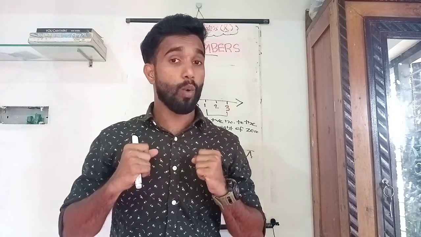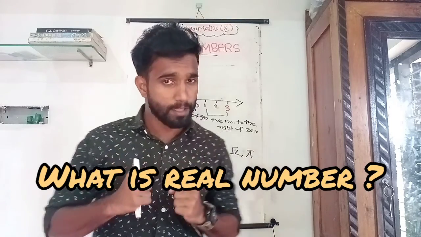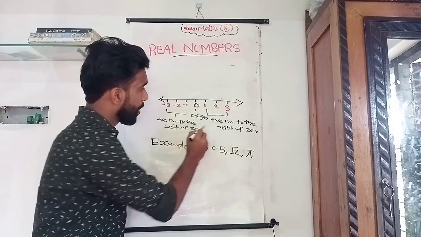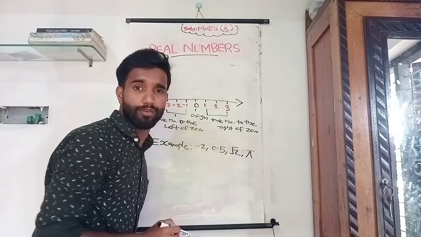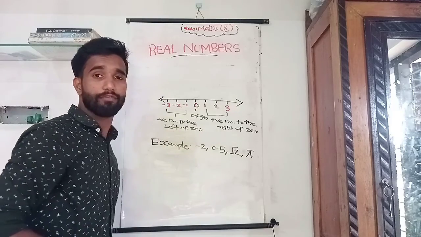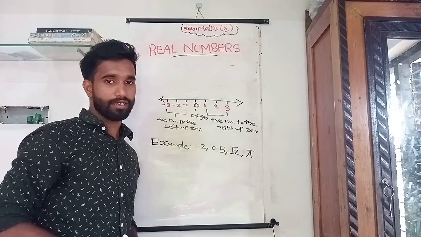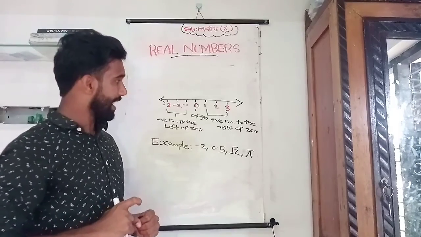Friends, do you know what is real number? Here we have a number line. Consider the number line. Positive numbers are to the right of 0 and negative numbers to the left of 0, and 0 is the origin in the number line. Do you know that? Okay.